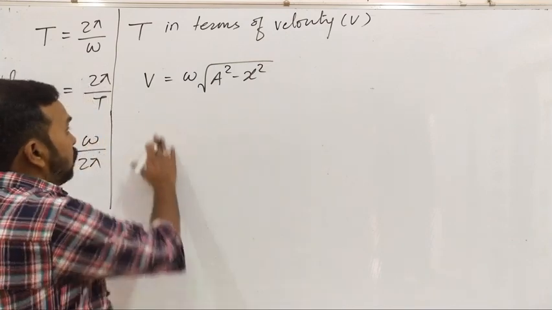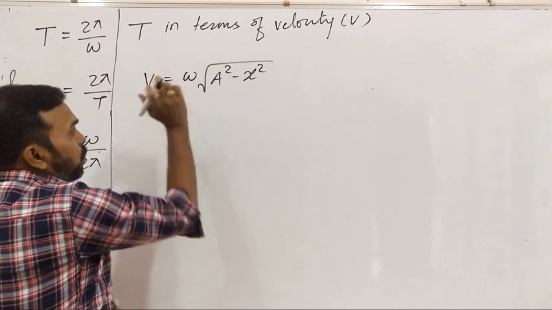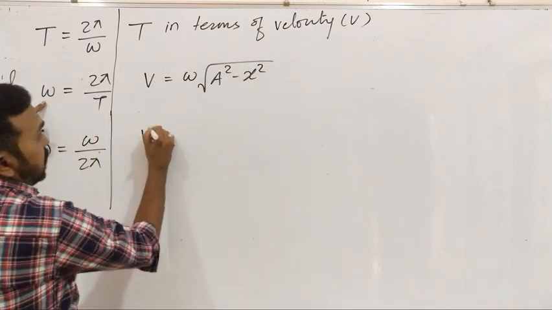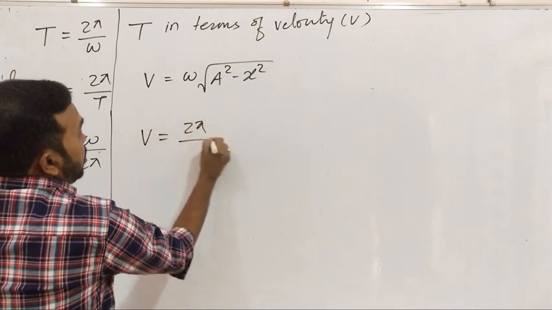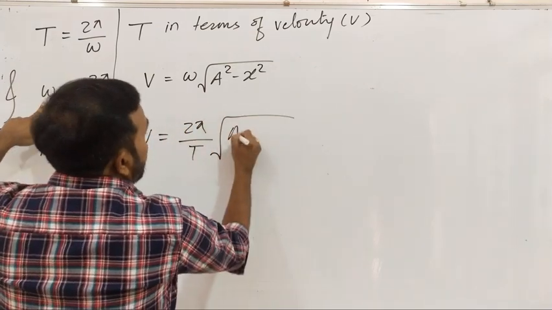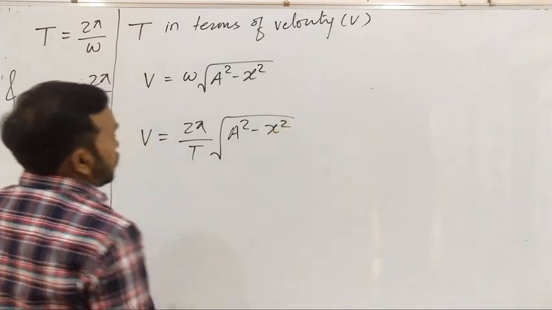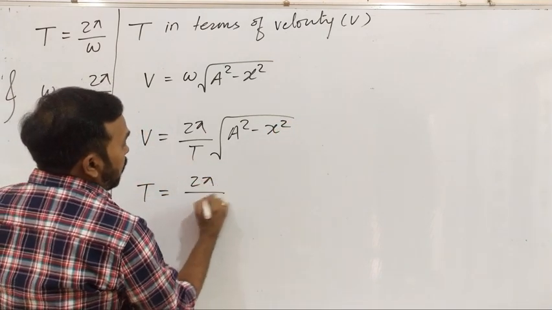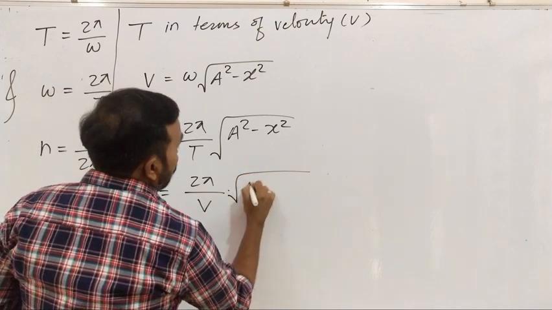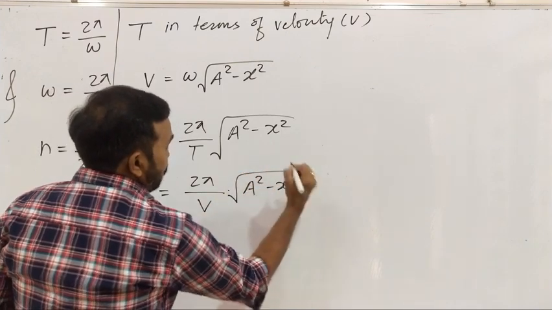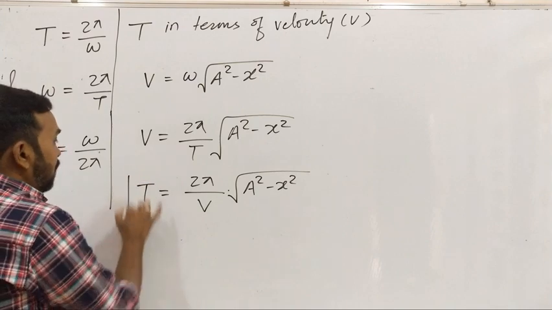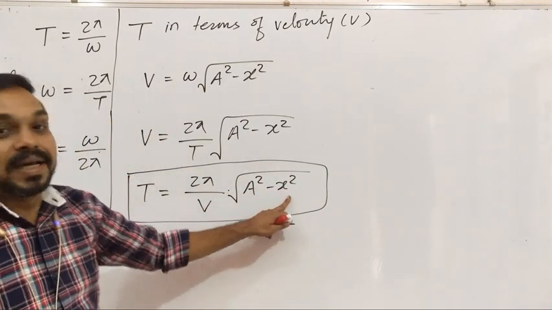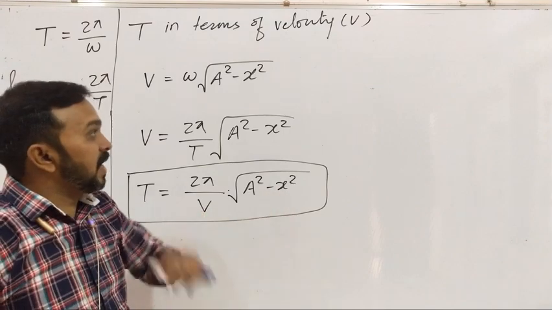Okay, now again, to get the formula for the time period, let's convert the omega. Now we have v is equal to omega, means 2 pi by T, under root of a square minus x square. Now that gives time period T is equal to 2 pi by v into under root of a square minus x square. So that is the formula for the time period in terms of the velocity at any position x.